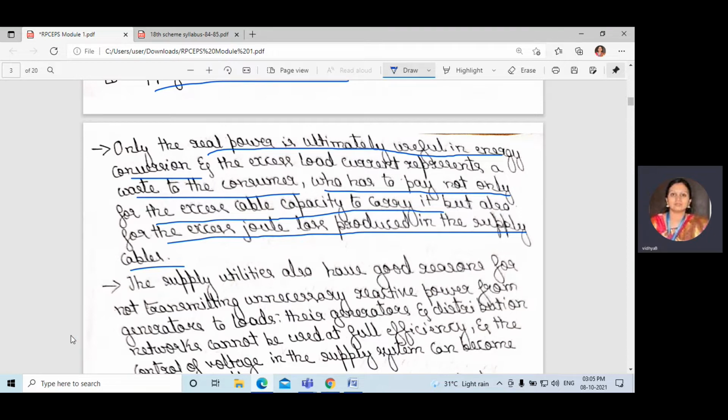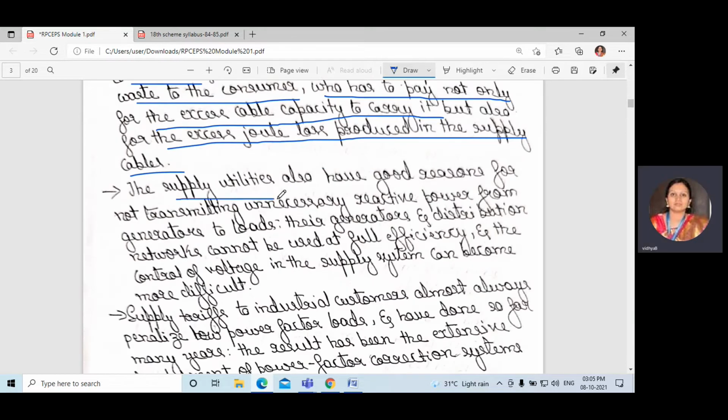He has to pay for that, and not only for the load current. If there is excess load current, then the cable capacity will be high, so for that also he needs to pay, and also for the excess joule losses produced in the supply cables.